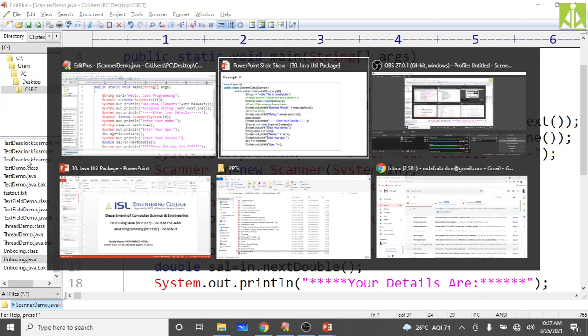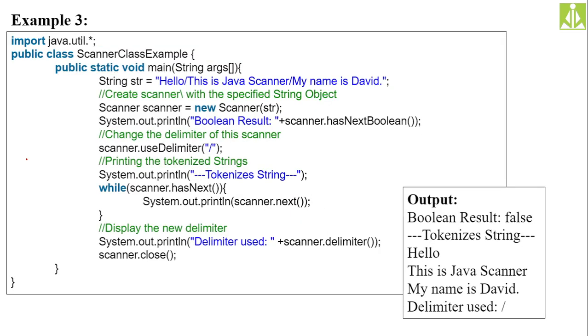So go to the next one. After this, we have another example. Here also we are doing almost the same thing. Has next boolean. We are checking inside a string whether it has a next boolean value. So it is giving false. It is saying that there is no boolean value in the string provided.